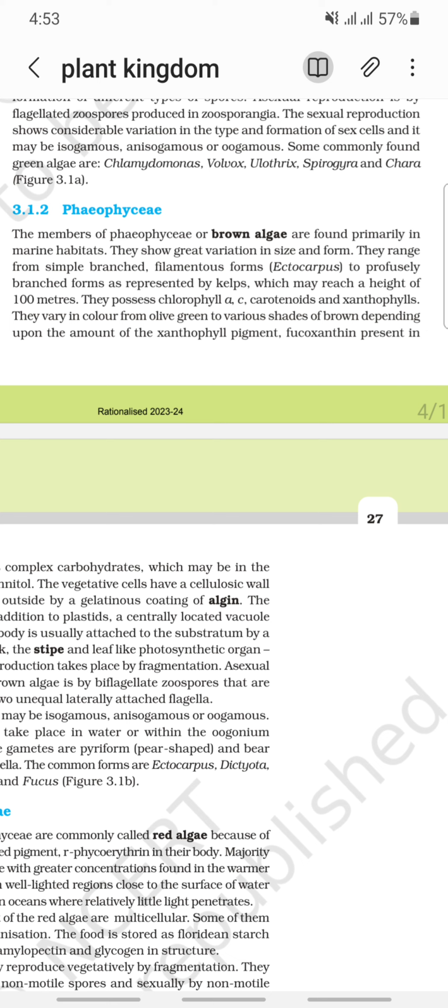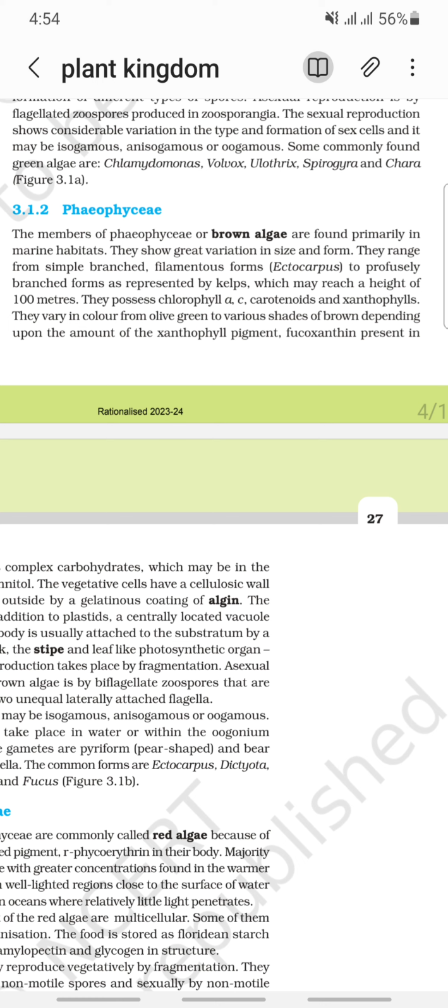Phaeophyceae. The members of Phaeophyceae, or brown algae, are found primarily in marine habitats. They show great variation in size and form. They range from simple branched filamentous forms like Ectocarpus to profusely branched forms as represented by kelp, which may reach a height of 100 meters.